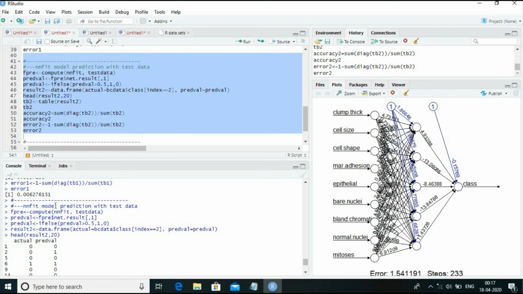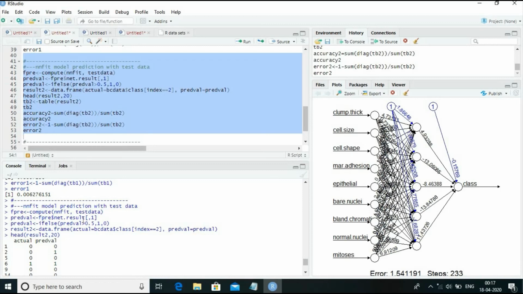So the compute function is made use of for predicting. Prediction for the test data using this neural network model NNFit is made by this compute function, and it is assigned to the vector fpre.